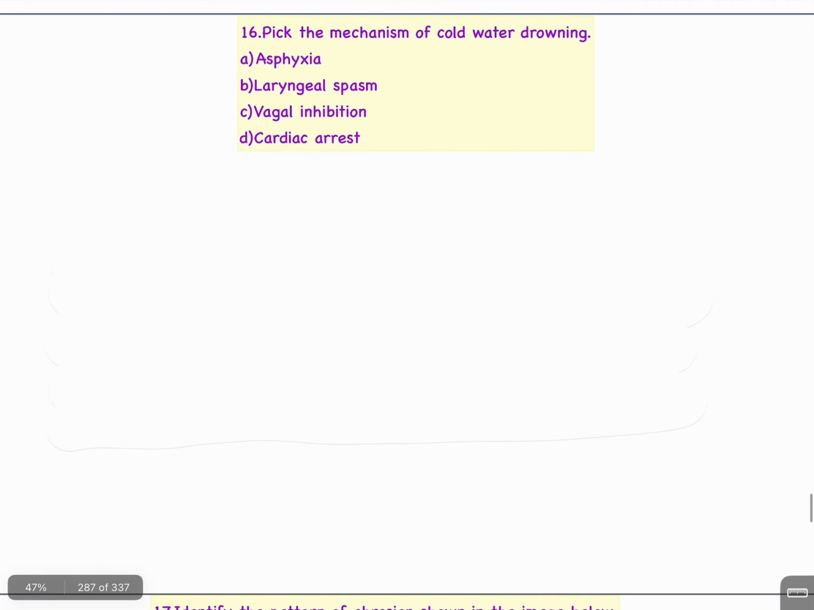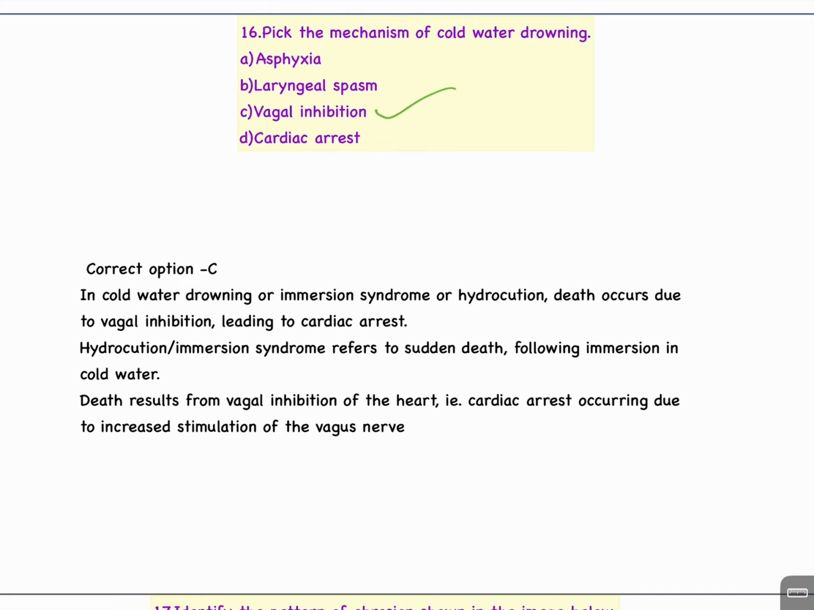Question number 16. Pick the mechanism of cold water drowning. A. Asphyxia, B. Laryngeal spasm, C. Vagal inhibition, D. Cardiac arrest. इसका आंसर है C. Vagal inhibition.